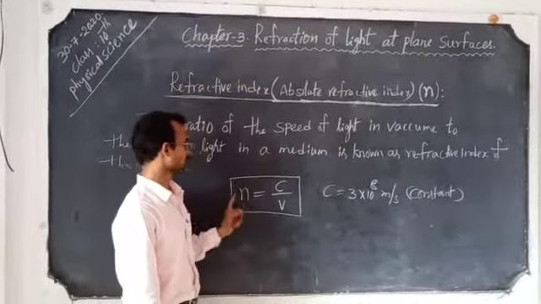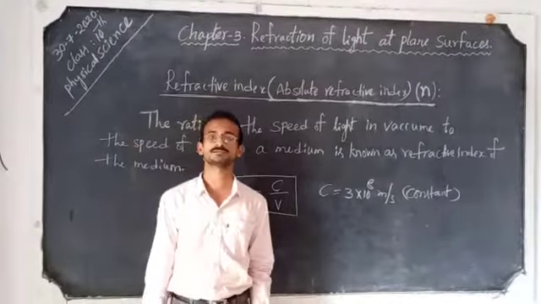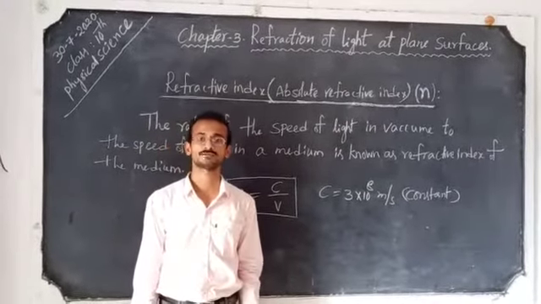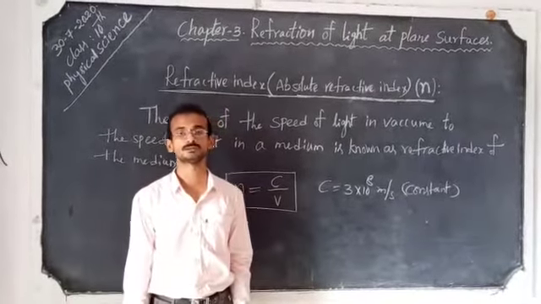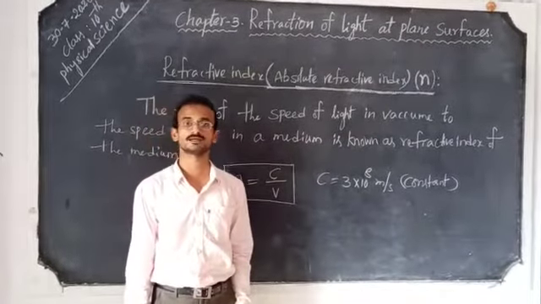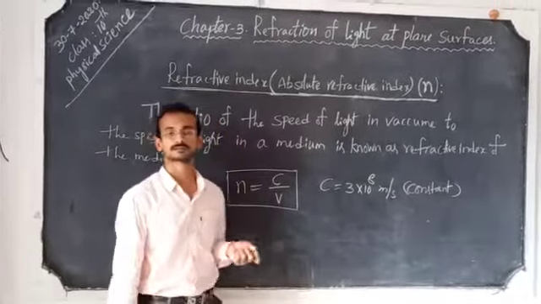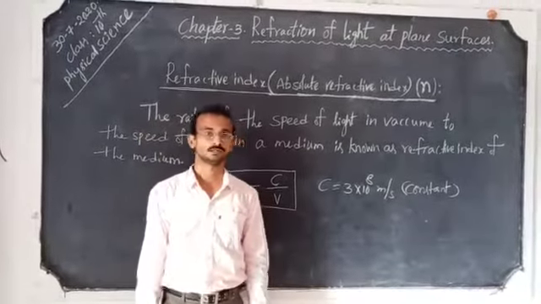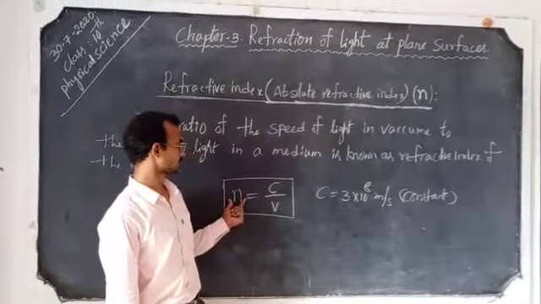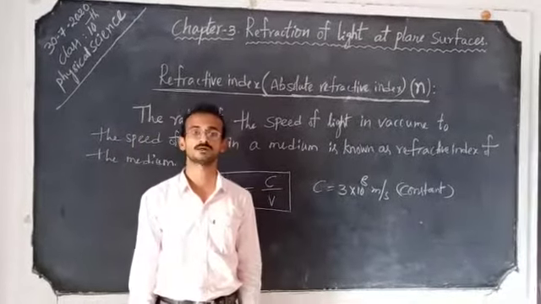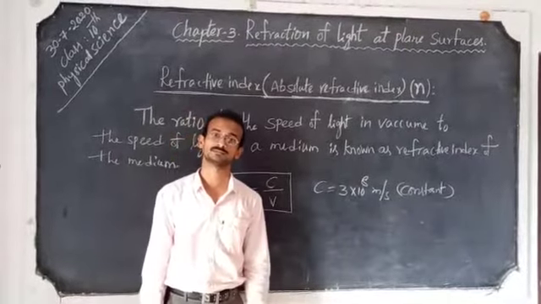The refractive index of a medium depends on the nature of the medium, and it also depends on the wavelength of light used to determine the refractive index value in experiments. A higher refractive index value means those mediums are called optically denser mediums.